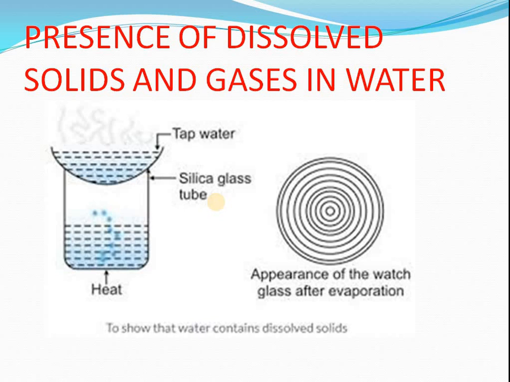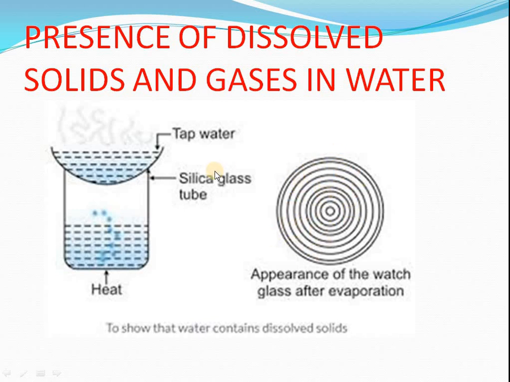Now the next is the salt, which we were talking about earlier when we started the chapter. We talked of ocean water, dissolved salt, and the increase of density. So these are related to the experiment. If you take tap water and heat it, you will find concentric rings after the evaporation of the water.